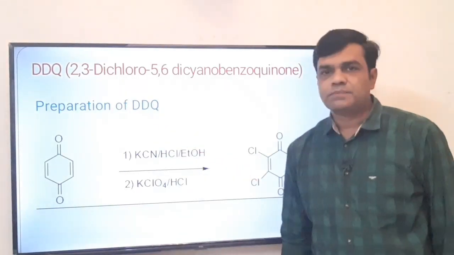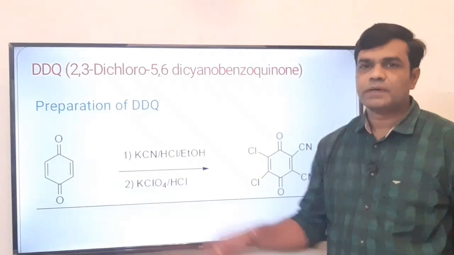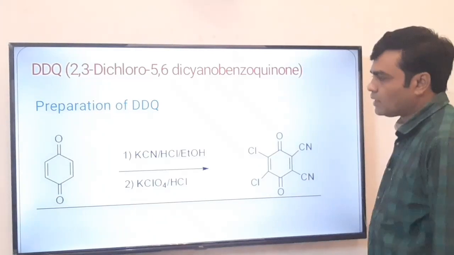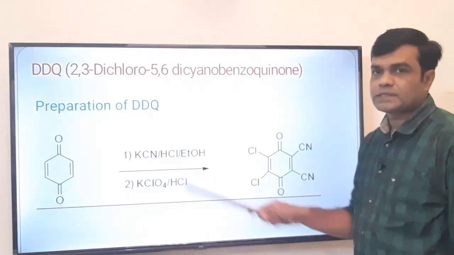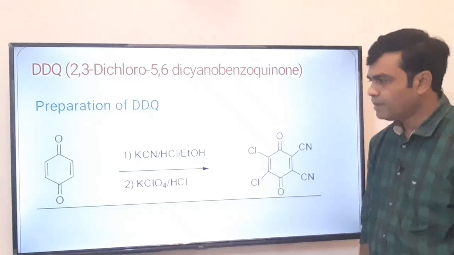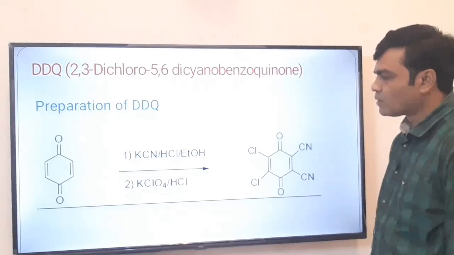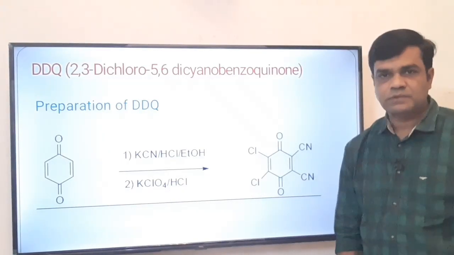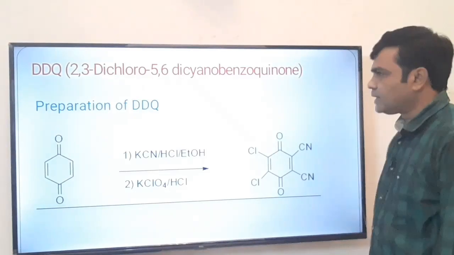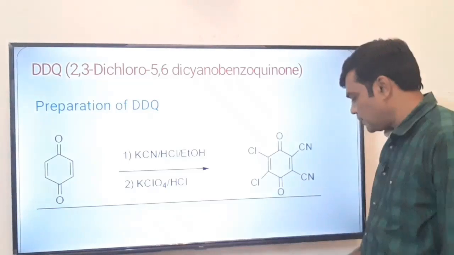How is the DDQ prepared? See, this DDQ can be prepared from the quinone or benzoquinone in 2 steps. The first step is a reaction with potassium cyanide and hydrochloric acid in ethanol media. In the second step, potassium perchlorate and hydrochloric acid are used to treat the first product, and we get 2,3-dichloro-5,6-dicyano benzoquinone, that is DDQ.